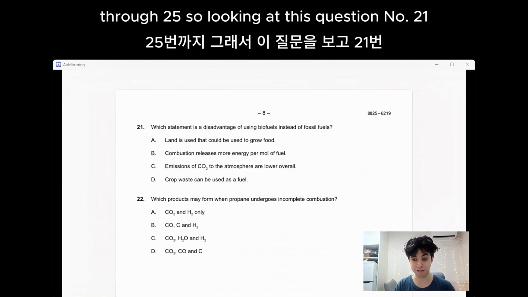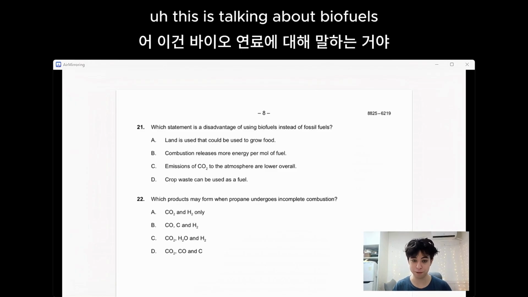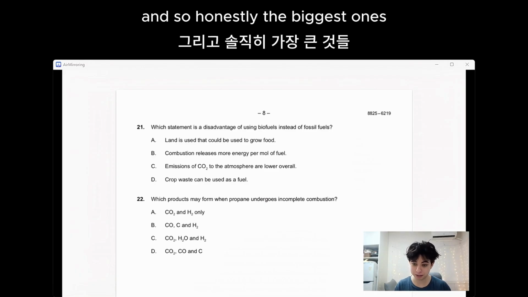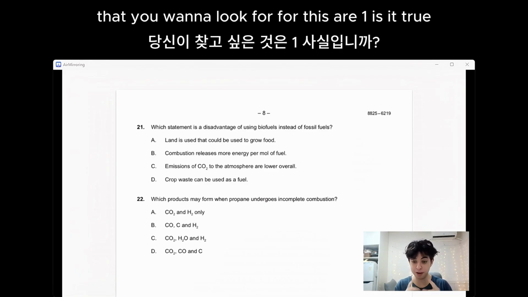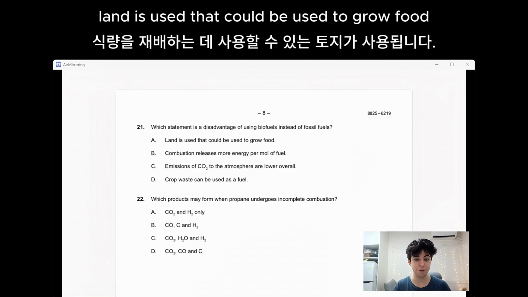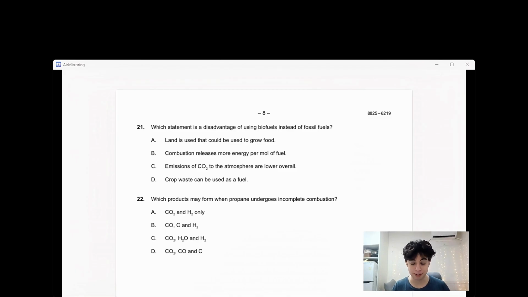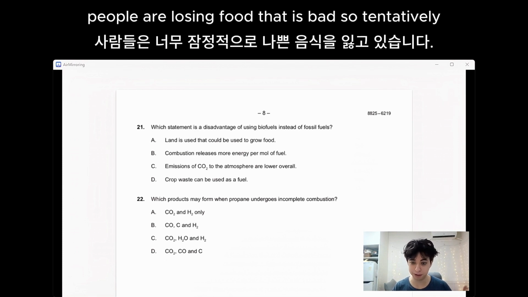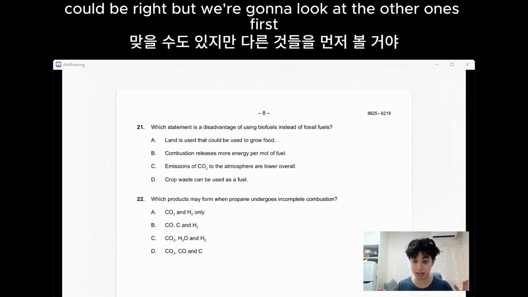So looking at question number 21, this is talking about biofuels instead of fossil fuels and their disadvantages. Honestly, the biggest things you want to look for are: one, is it true? And two, is it a disadvantage? So this first one, land is used that could be used to grow food. That is very much a disadvantage. We are losing land. People are losing food. That is bad. So tentatively, we're going to say A could be right, but we're going to look at the